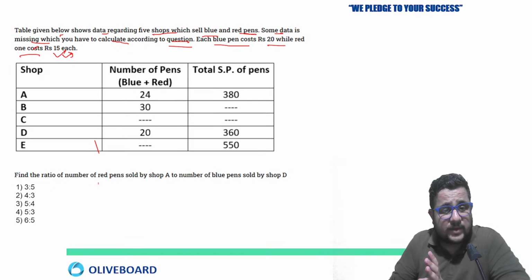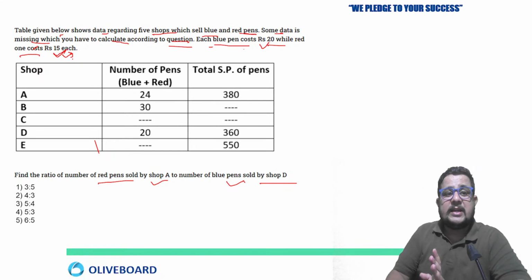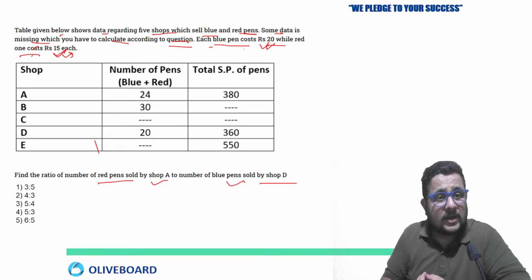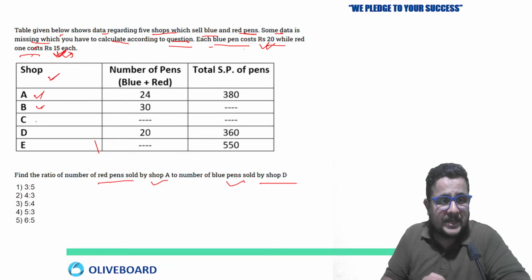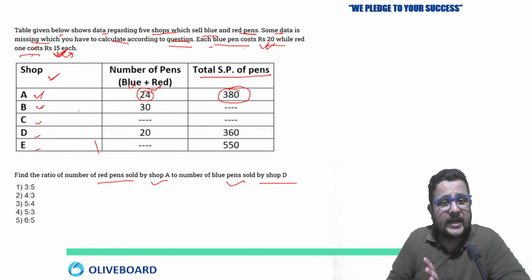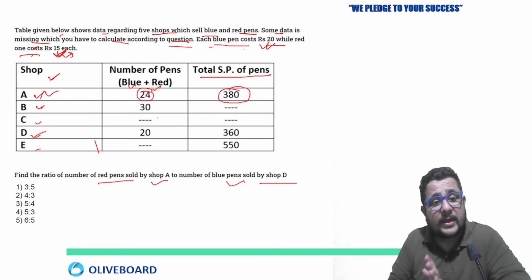Now see, find the ratio of the number of red pens sold by shop A to the number of blue pens sold by shop D. They are asking us. And what is given? Each blue pen costs rupees 20 while the red pen costs 15. So this is the cost when you are purchasing it: 20 rupees for blue and 15 rupees for red. Now see, shops A, B, C, D, E are given. The number of pens, blue plus red, is 24 here. The total selling price of pens is 380. Can you calculate anything? Here complete details about A are given, complete details about D are given, but we don't know the number of blue and red pens here.